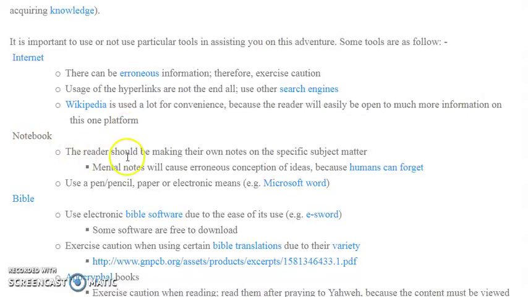Notebook. The reader should be making their own notes on the specific subject matter. Mental notes will cause erroneous conception of ideas because humans can forget. Use a pencil or pen, paper, or electronic means.